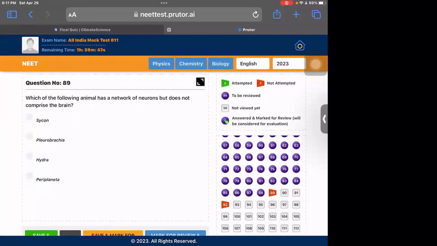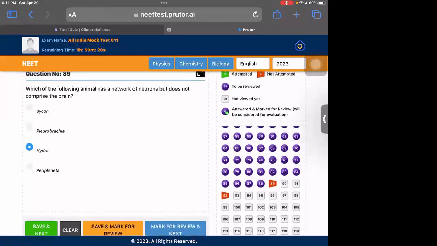Okay, which of the following has a network of neurons but does not comprise a brain? So here the primitive organism would have neurons but it won't have the brain. So the most primitive out of the four is Hydra. So it would have a network of neurons but it won't have the brain. It is given very clearly in the NCERT.